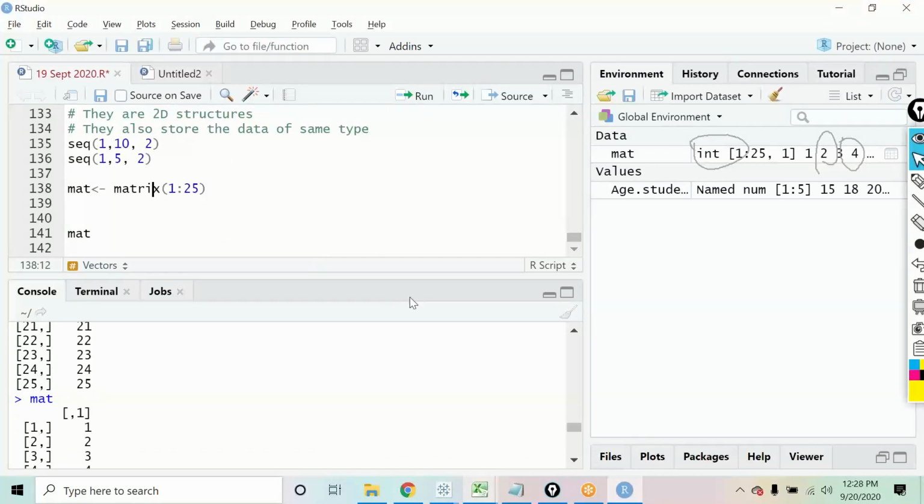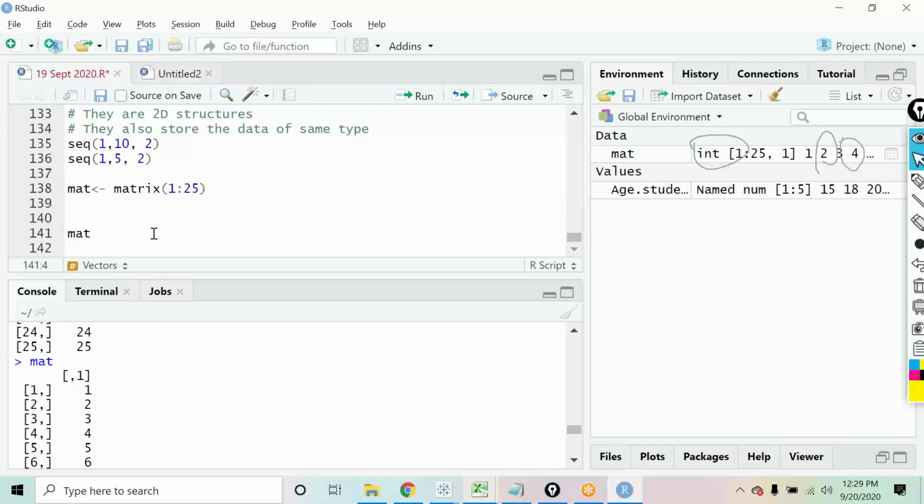Now if you see this output that we have generated, there is a blank and then a comma 1, because this is the column 1 that we are talking of. That is why 1 is coming over here. And since these are rows, you have 2 comma blank. That means this is the second row, first column. This is the fourth row, first column. That is how you identify the data in a matrix that is created.